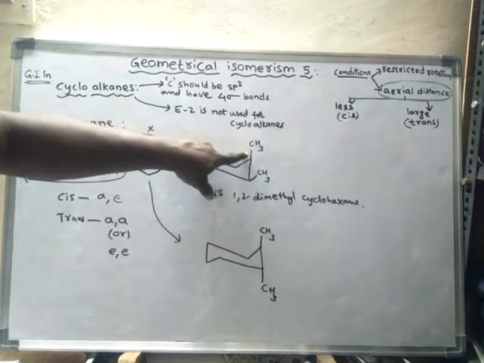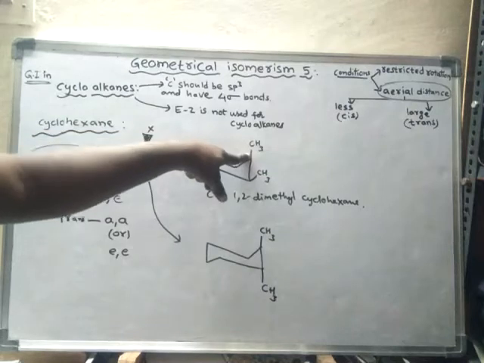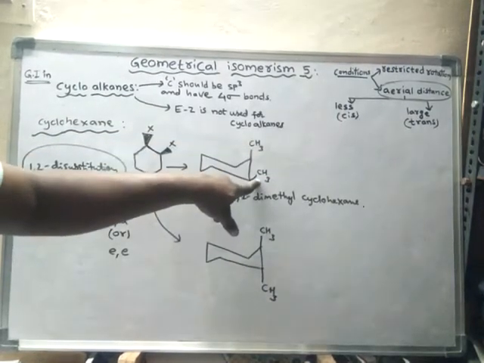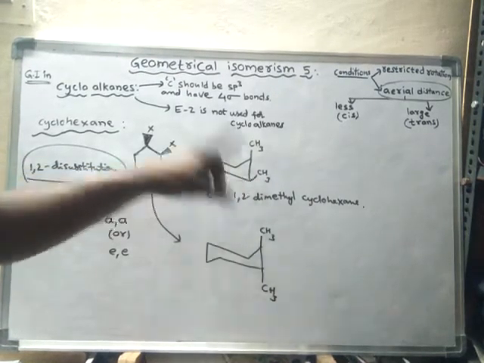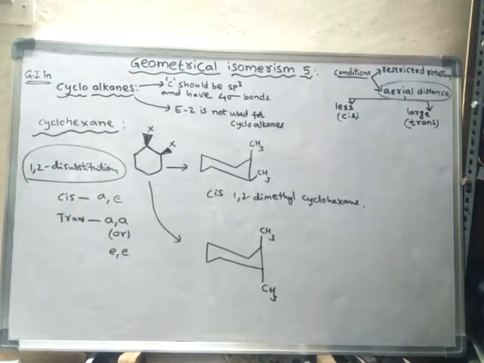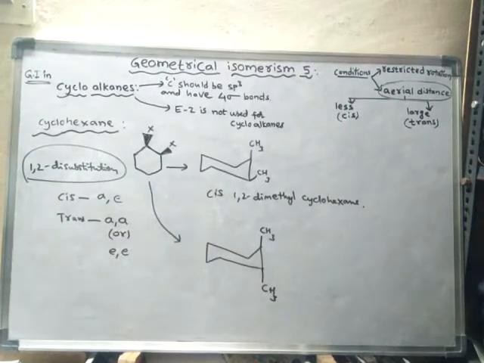So in 1,2 disubstitution, if the first substitution on the first carbon is on axial, and the substitution on the second carbon is equatorial, then such a geometrical isomer is said to be cis isomer.